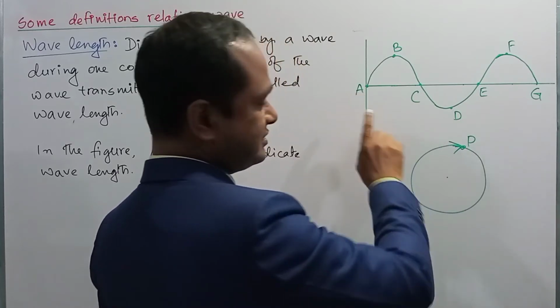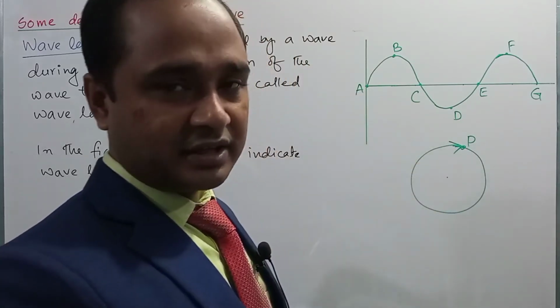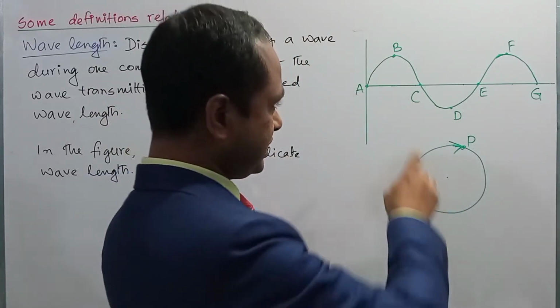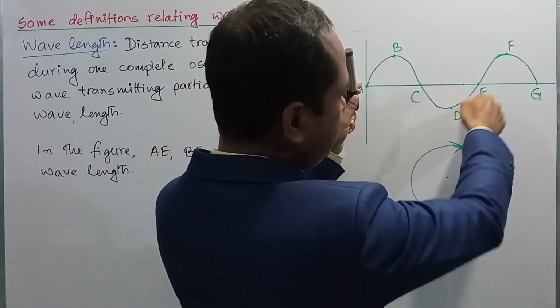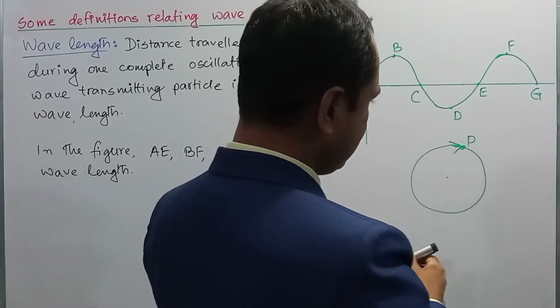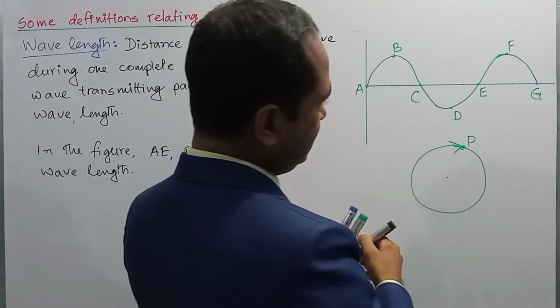So the distance traveled by this wave during one complete oscillation of a particle will be A to E, because within this distance it will complete one oscillation. So this is the wavelength. Wavelength is denoted by lambda.